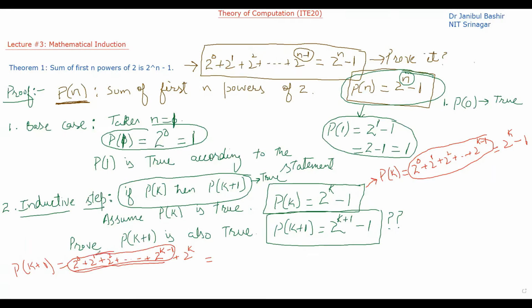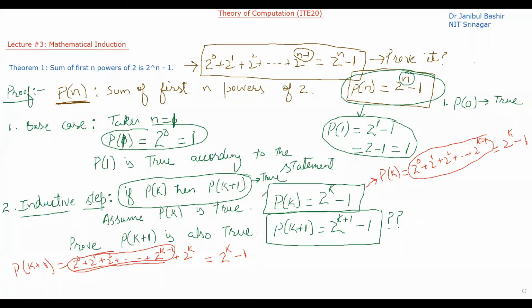So we will replace these particular terms with this 2 raised power k minus 1. Plus after this we have this particular term, that is 2 raised power k. So 2 raised power k and 2 raised power k, here we have two terms, it will be twice 2 raised power k and this minus 1.